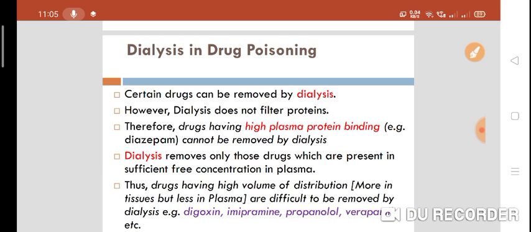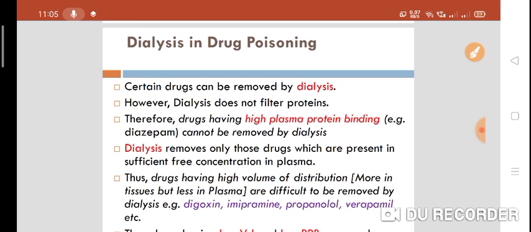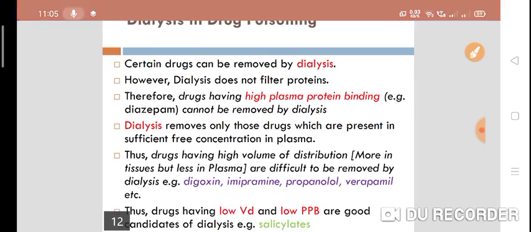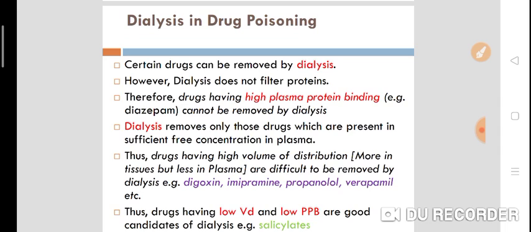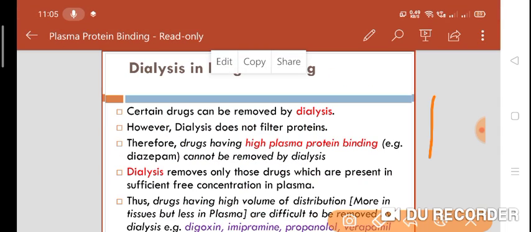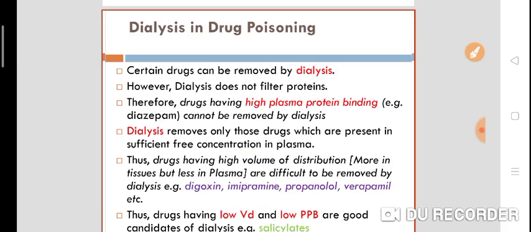So drugs with high volume of distribution, more in tissues and less in plasma. What does that mean? High volume of distribution means they get distributed into tissues and are less likely to stay in plasma, so they are very difficult to remove by dialysis. The drugs which are very difficult to remove by dialysis are digoxin, imipramine, propranolol, verapamil.